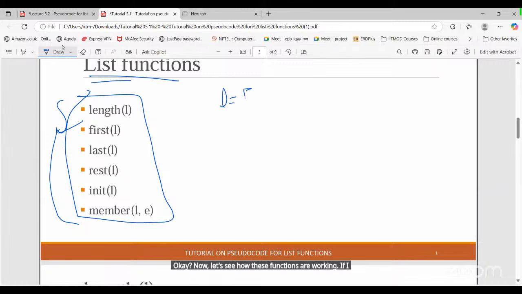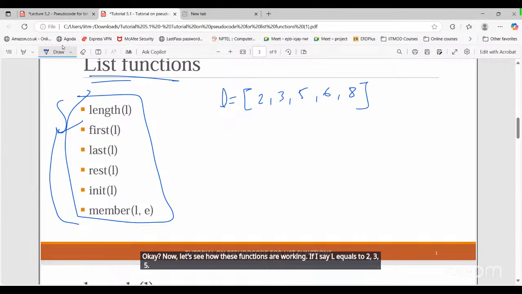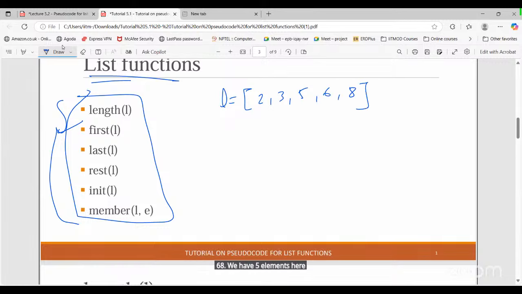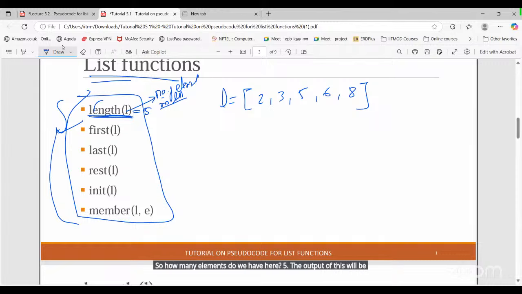If I say L equals 2, 3, 5, 6, 8, we have 5 elements here. Now what is length of L? L is basically my list. So length of list will be what? Number of elements inside the list. How many elements do we have here? 5. The output of this will be 5.